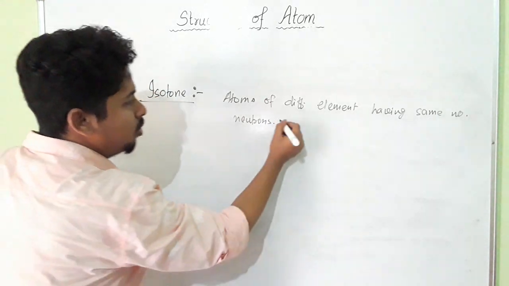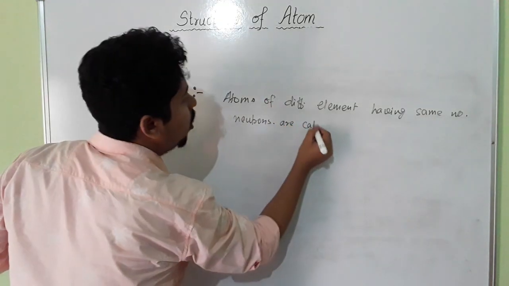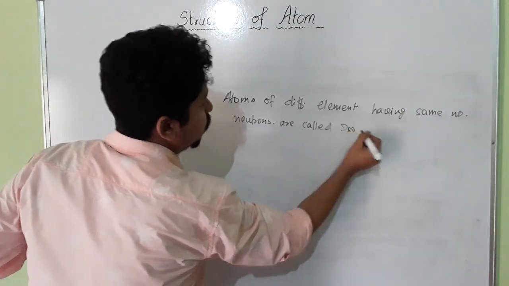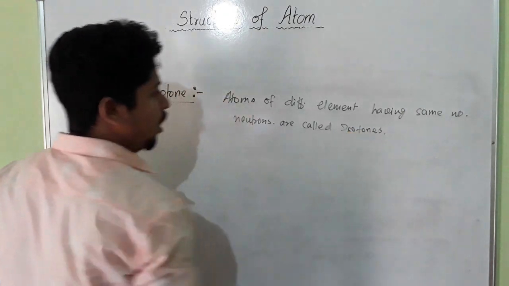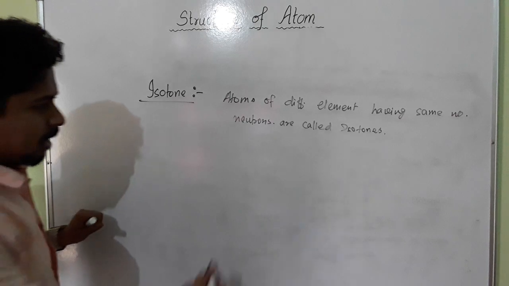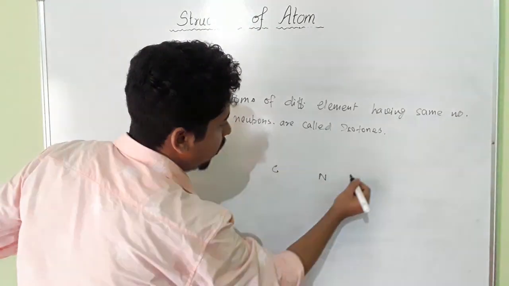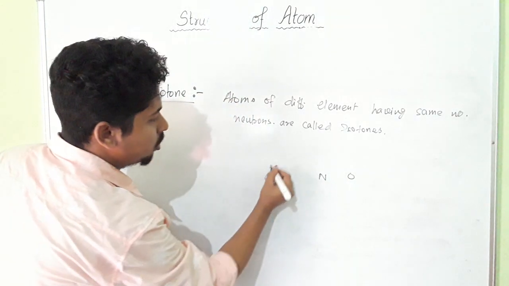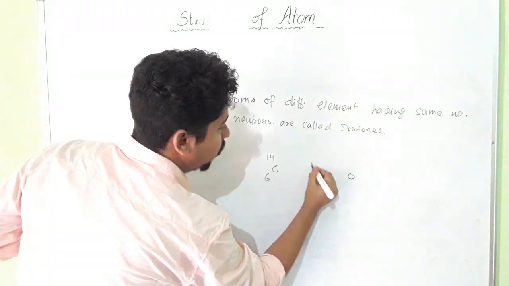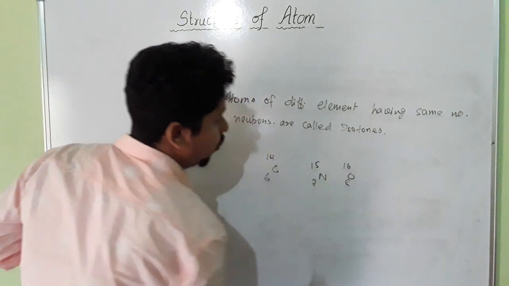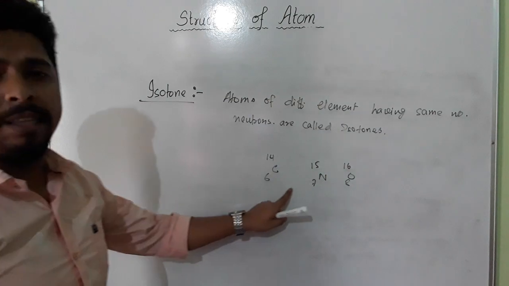Atoms having the same number of neutrons are called isotones. For example, carbon, nitrogen, oxygen. Carbon 6, 14, nitrogen 7, 15, oxygen 8, 16. So here you see, this is an example of isotone.